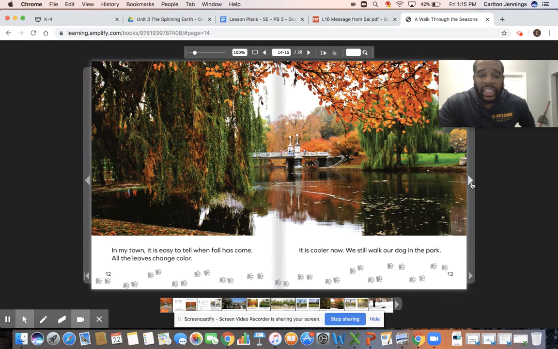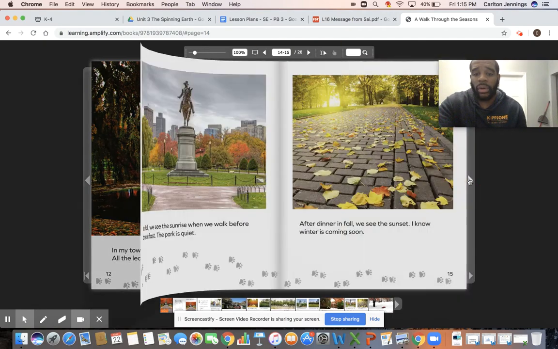In my town, it is easy to tell when fall has come. All the leaves change color. So it's a fun fact about fall. The leaves and different flowers start to lose their color and they might die off for the winter. It is cooler now. We still walk our dog in the park.